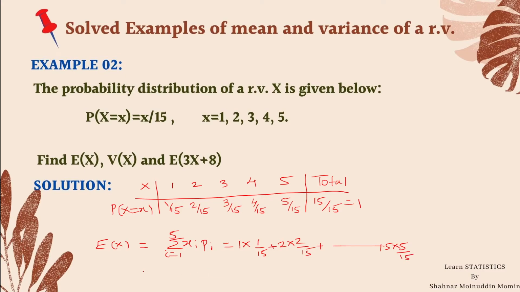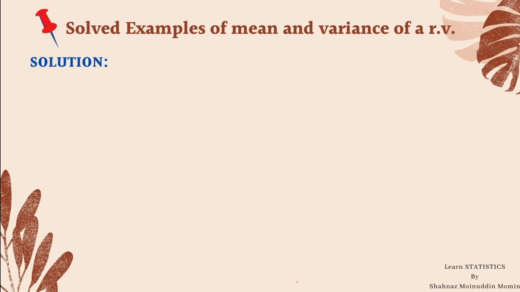I will take a constant 1 upon 15 common from the expression, then it is 1 plus 4 plus 9 plus 16 plus 25, so the expected value of x is equal to 1 upon 15 multiplied by 55, which is equal to 11 upon 3.